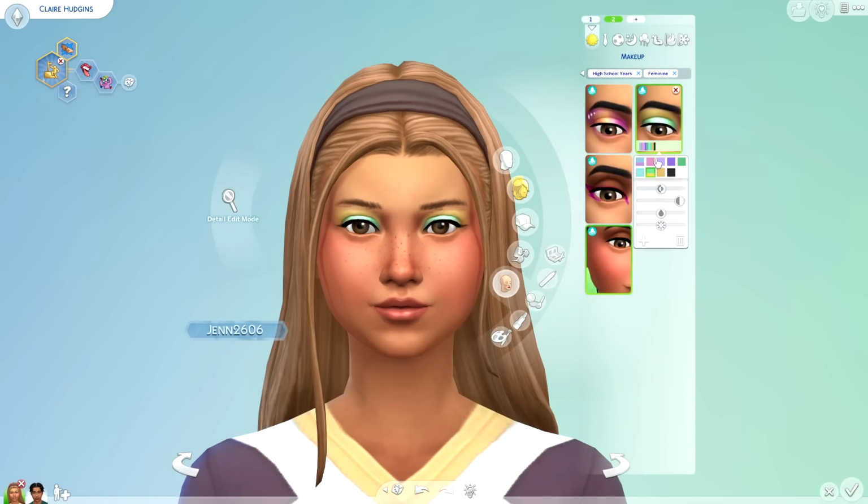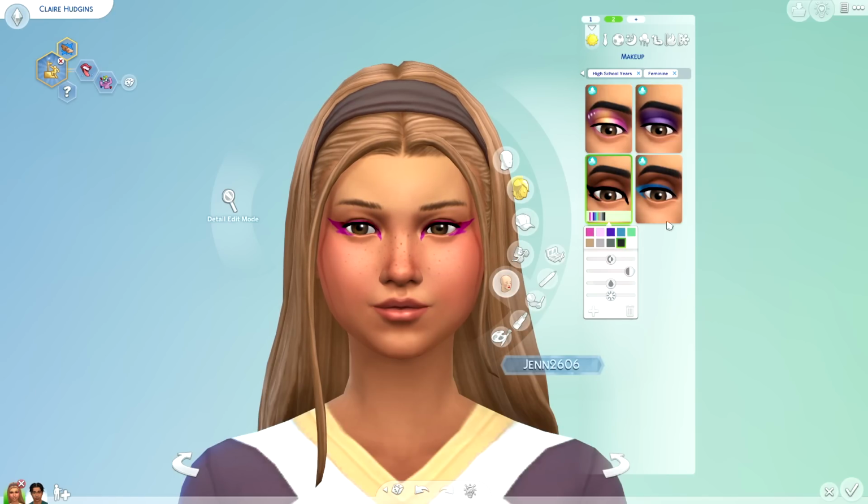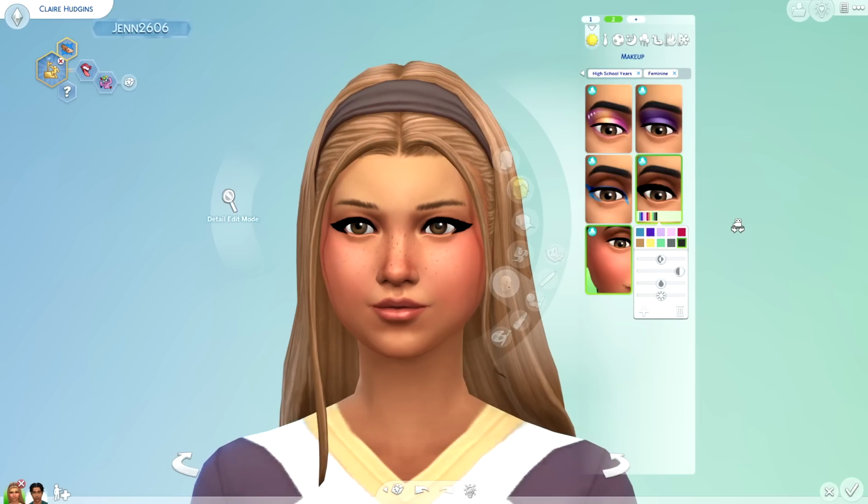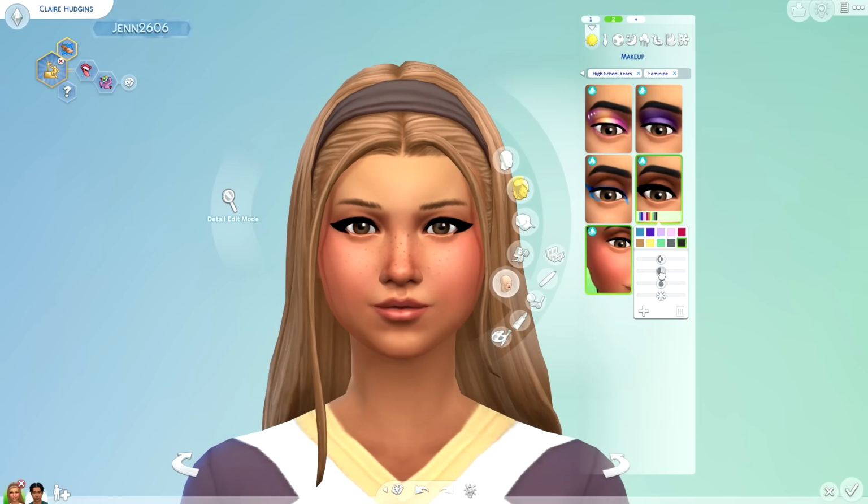really nice eyeshadow. Comes in a bunch of different colors, and of course with the sliders, the color options are endless. Here is a brand new eyeliner, so this is what this looks like. And of course, again, you have color options. I don't think I need to keep saying that, but for some reason I do. And oh my god, look at the wing on this. There we go. This is Jen, circa 2006 for sure. Actually, it wasn't quite that dramatic, but it definitely was intense, let me tell you.